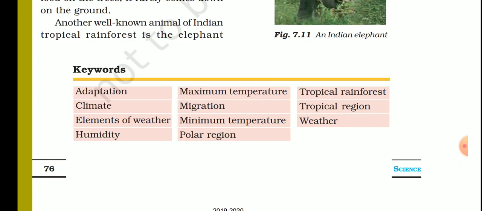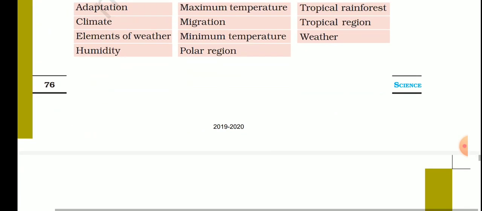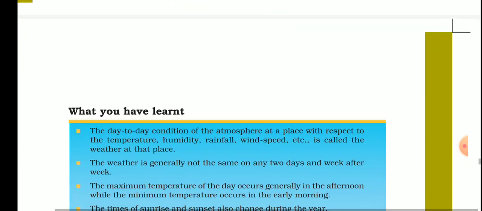Some of the keywords in this chapter were adaptation, which we have already discussed; climate; elements of weather; humidity, the amount of water vapor; maximum temperature; migration; minimum temperature; polar region; tropical rainforest; tropical region; and weather. There are others also. Now, what have you learned?